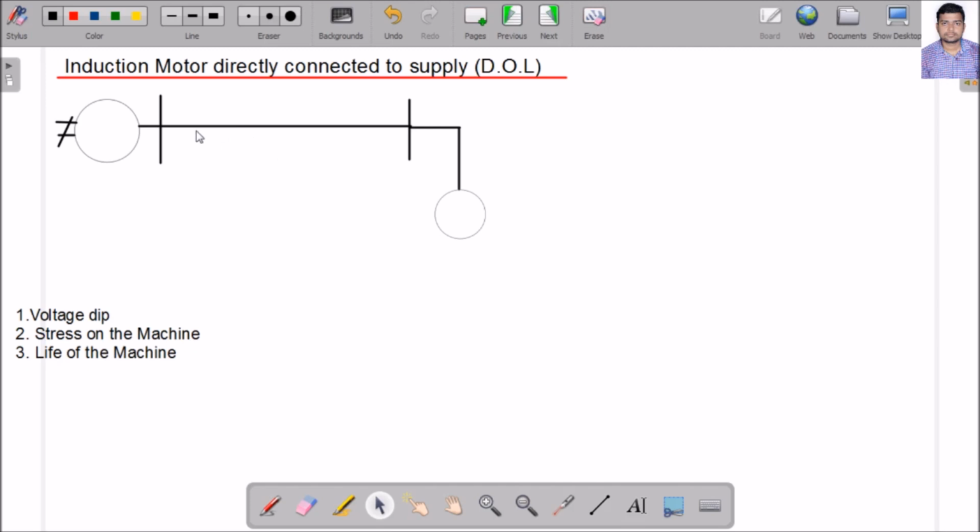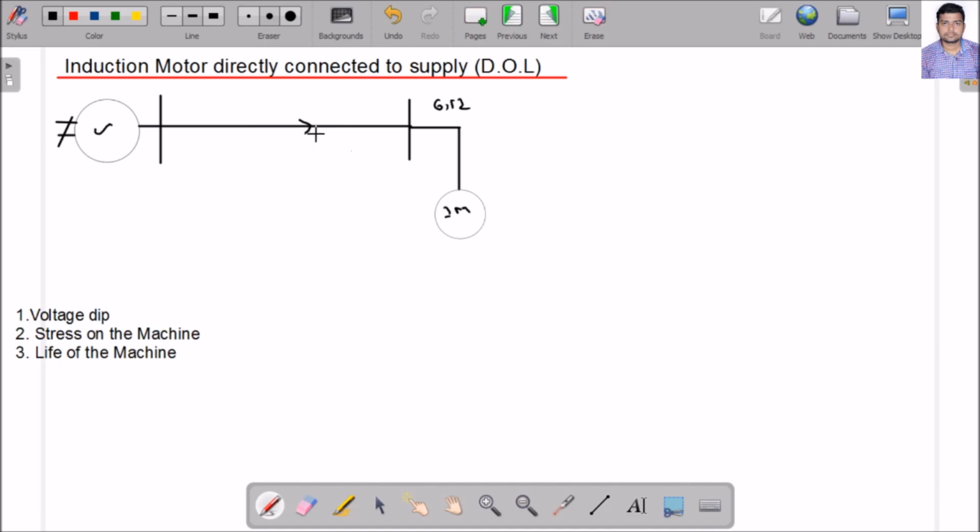So next we'll discuss the induction motor directly connected to supply. Suppose this is my supply, and this is an induction motor connected to the utility grid. It is also known as direct online starting. We know that if the induction motor is directly connected to supply, initially it will draw heavy current, generally 6 to 8 times or even 12 times the rated current from the supply.